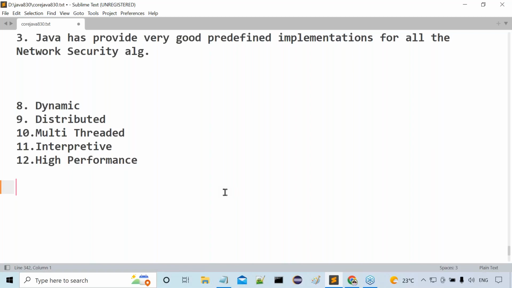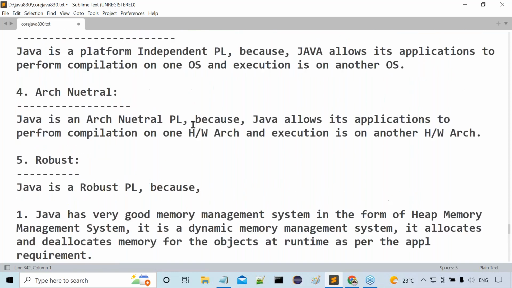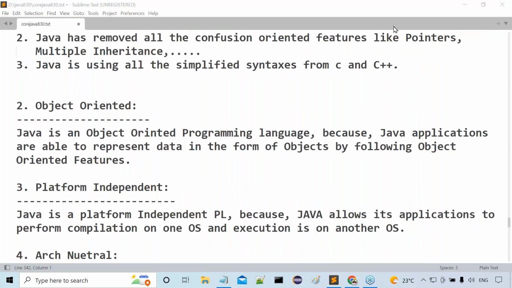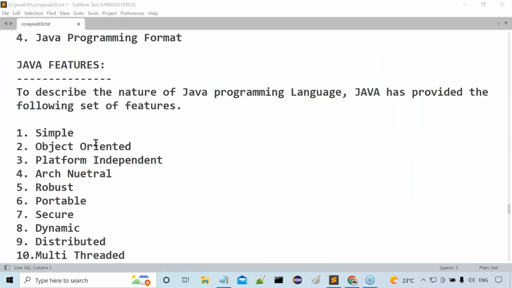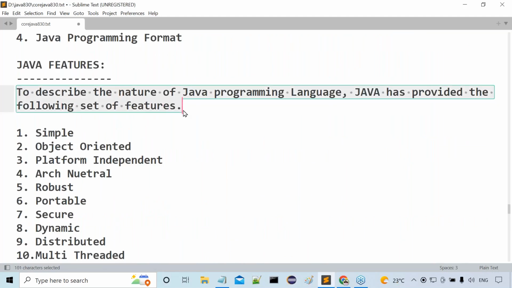In Java features, what exactly is the content we completed so far? What is the intention of the Java features? What is the purpose of this particular topic? What is the need of this particular topic? To describe the nature of the Java programming language, Java has provided a set of features.